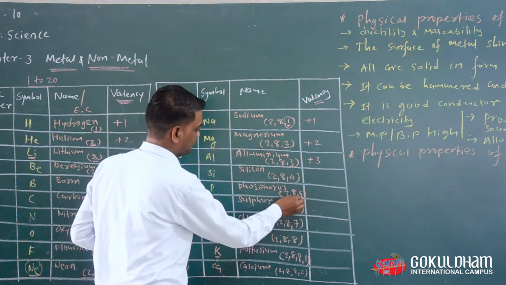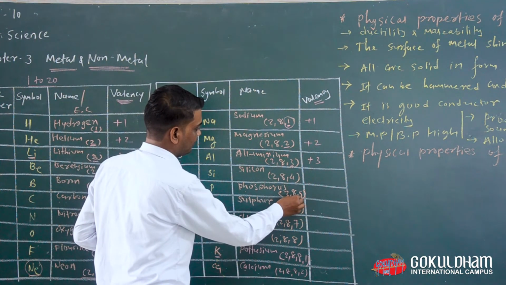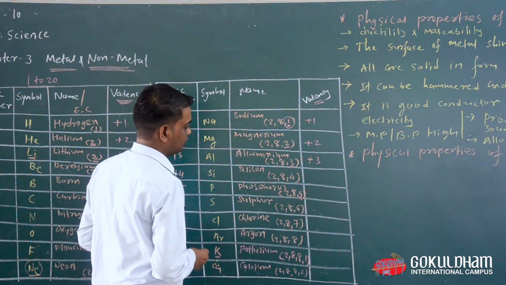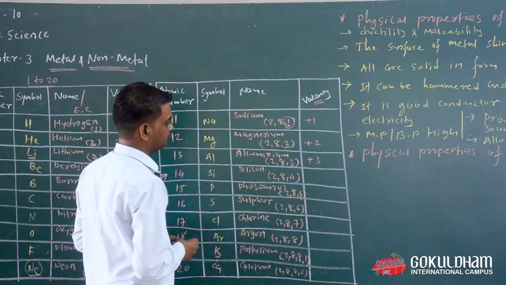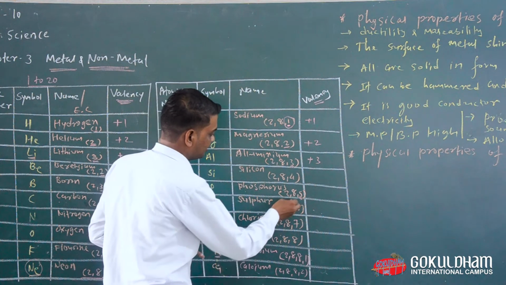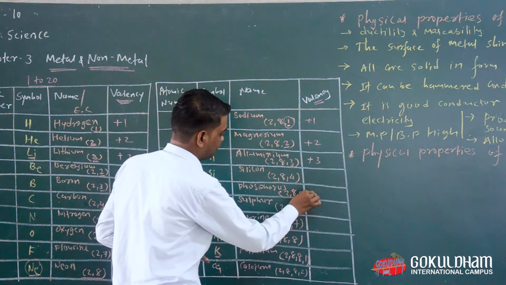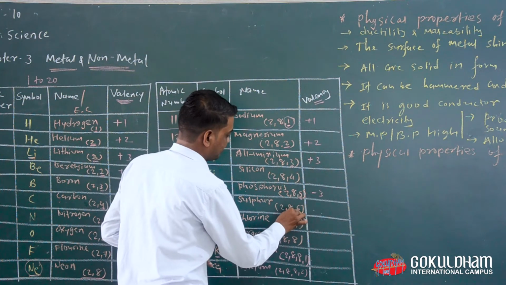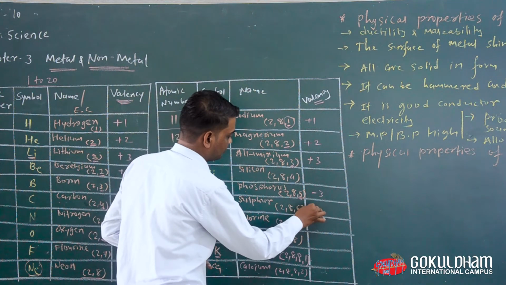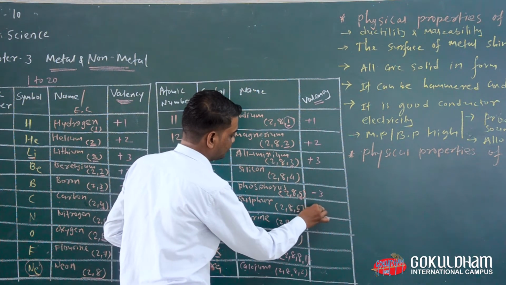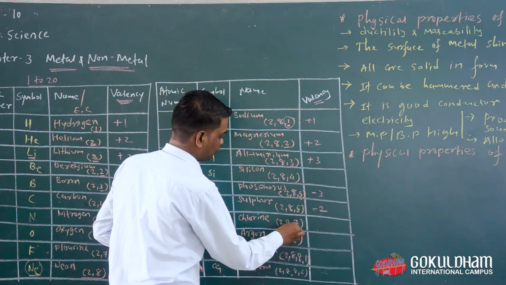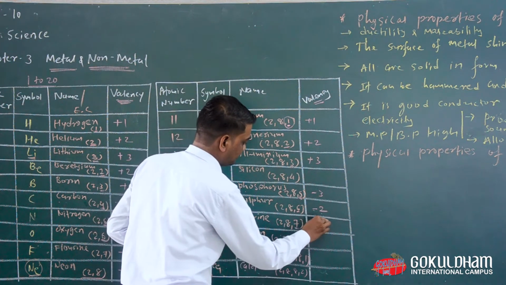Now the electronic configuration of phosphorus is 2,8,5 and the outermost energy level has 5 electrons. That means it needs 3 electrons to complete its electronic structure, so we write here -3. Sulphur has 6 electrons in the outermost energy level, so it needs 2 electrons to complete its electronic configuration. So we write here -2. Then chlorine needs 1 electron, so we write there -1.